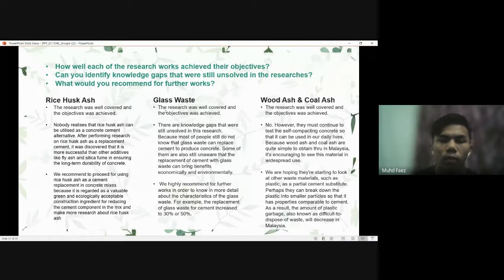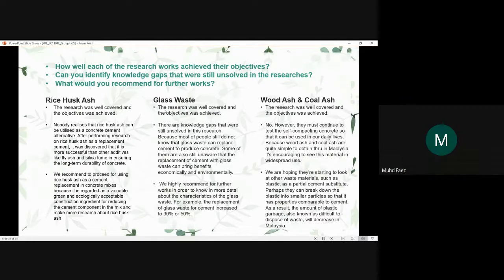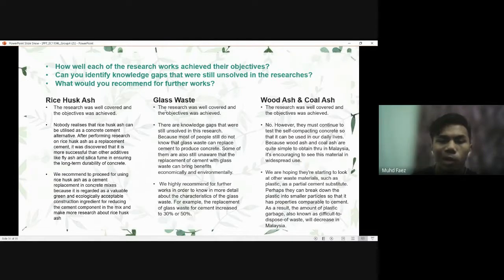Now we move to wood ash and coal ash. For the knowledge gap for this, there is no knowledge gap from this research. However, they must continue to test the self-compacting concrete so that it can be used in our daily life. It is because wood ash and coal ash are quite simple to obtain in Malaysia.